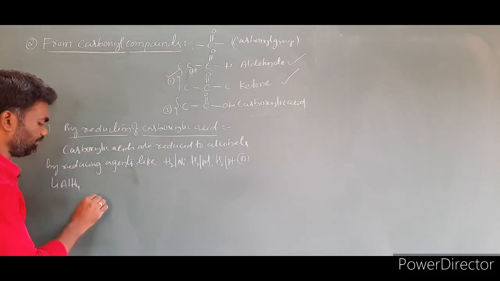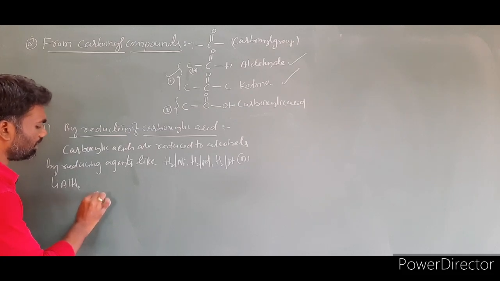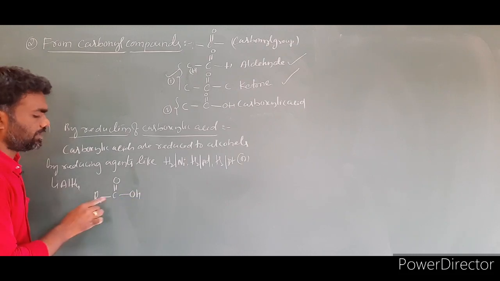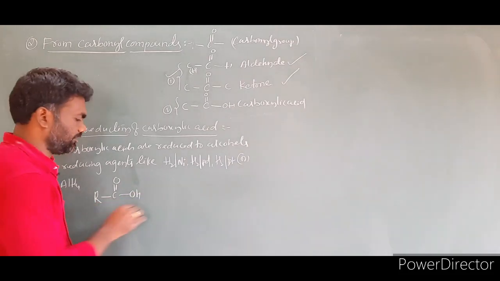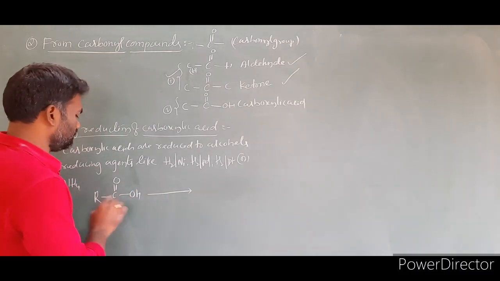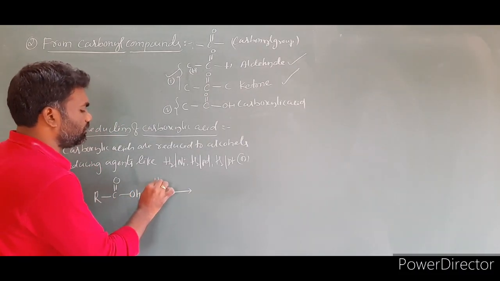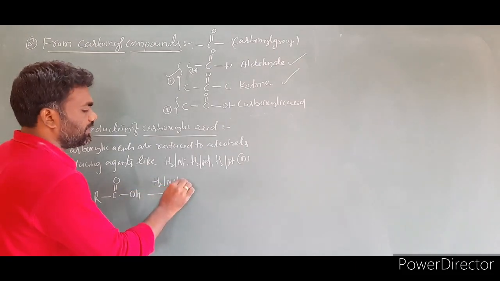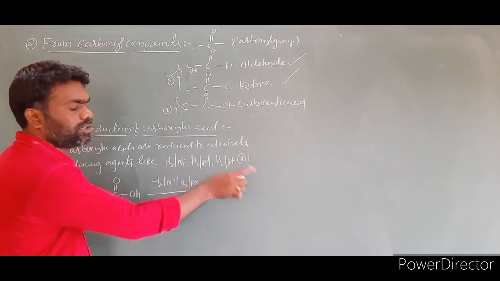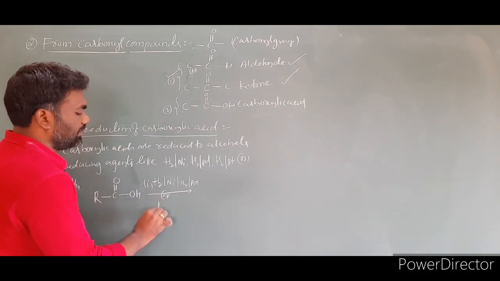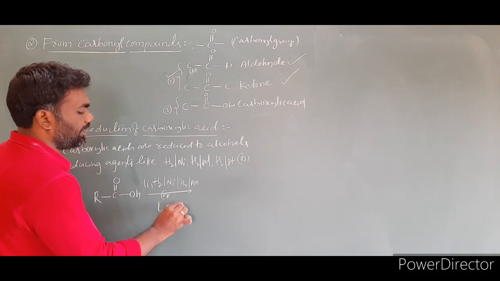Let us write the equation. The general equation is R C double bond O OH. This is the general equation. This one we are treating with H2 by Ni, or we can treat with H2 by Pd or H2 by Pt, or we can take lithium aluminum hydride.